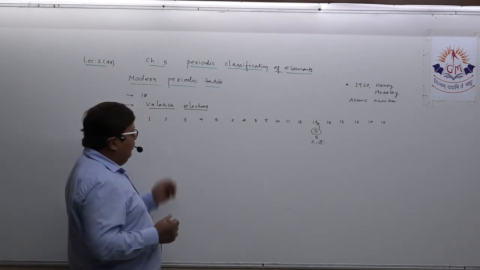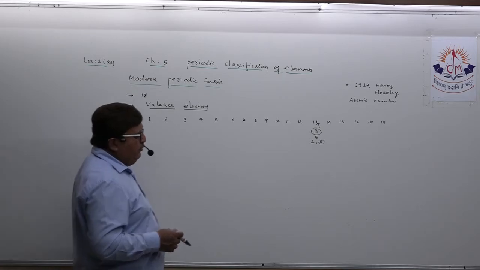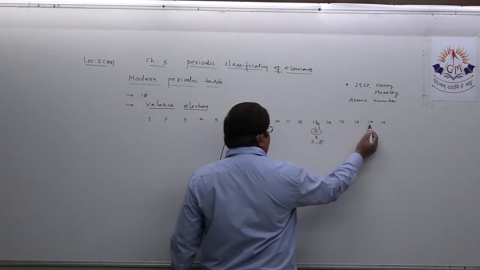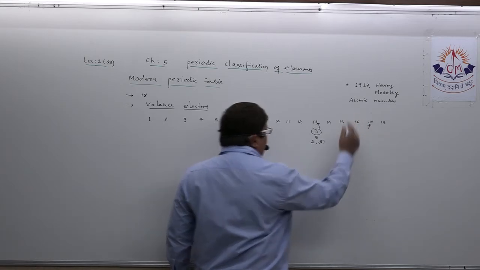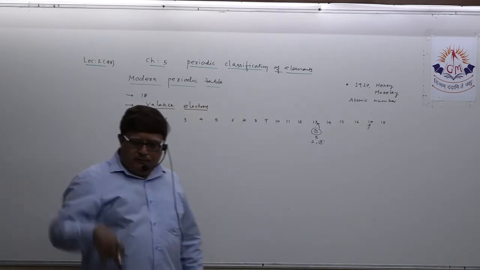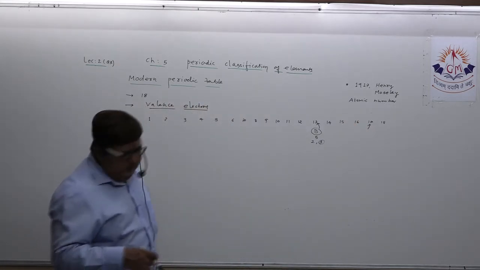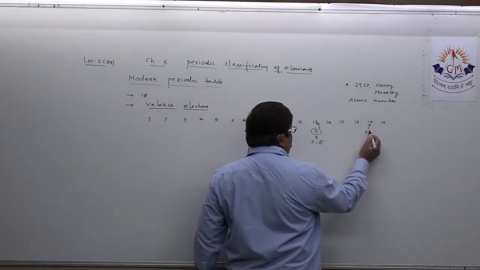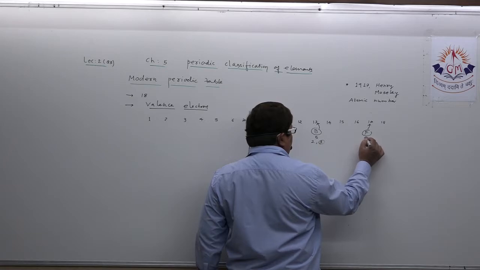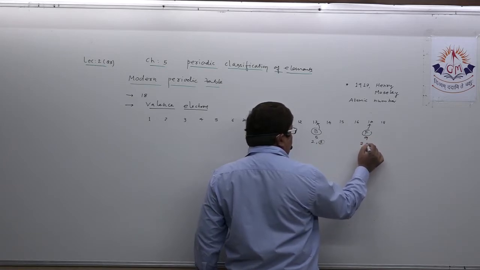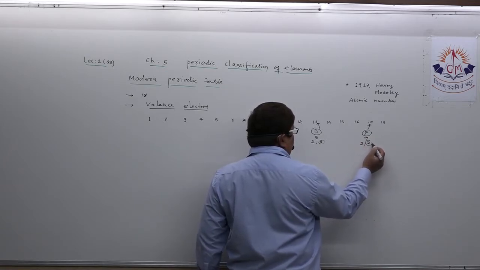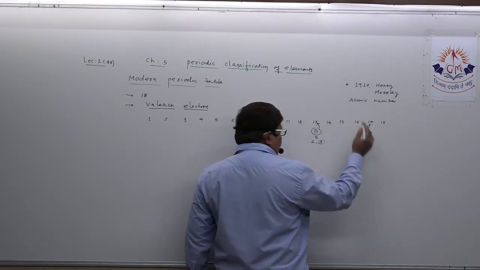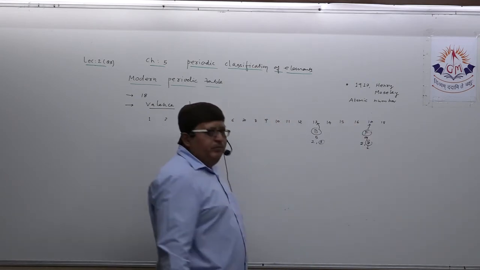Take an example. See the group number 17. Suppose they have written fluorine there. The atomic number of fluorine is 9 and its electronic configuration is 2, 7. So in fact, if you think, fluorine must belong to the group number 7.